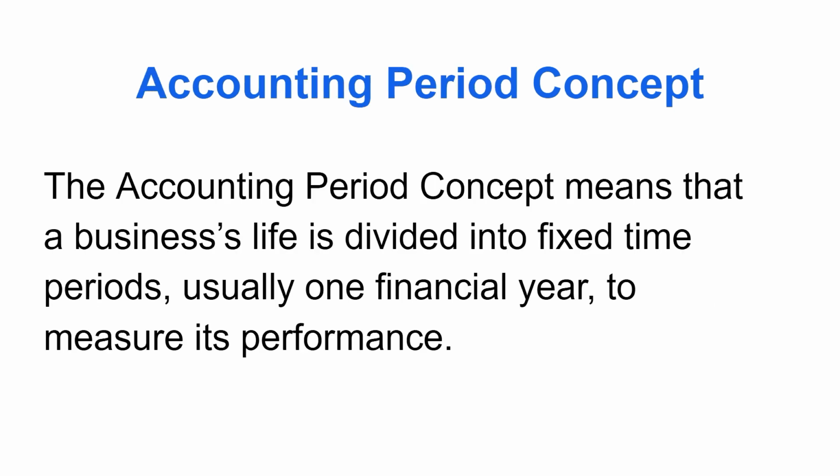Accounting period concept. The accounting period concept means that a business's life is divided into fixed time periods, usually one financial year, to measure its performance. This means that even though the business will continue to operate, we prepare profit and loss account, balance sheet for 1 year to know the position of the business, if the business is making profit or loss.